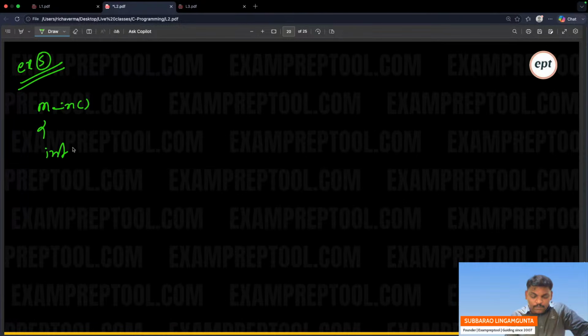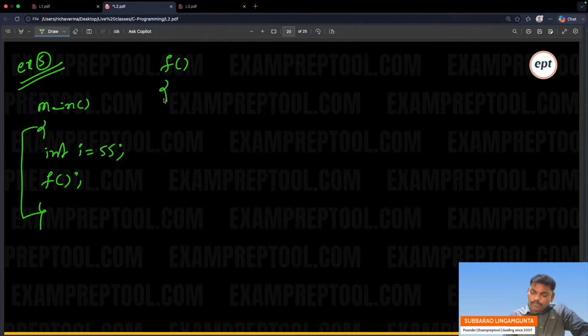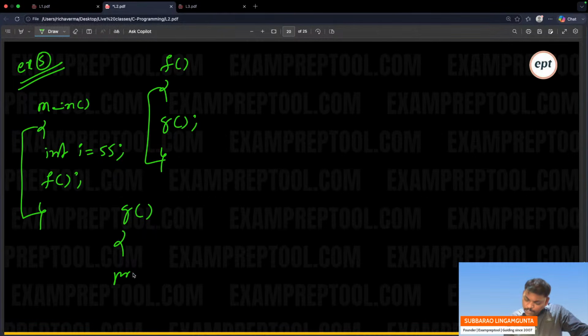int i = 55. The F function is called. Go to the F function. In the F function, the G function is called. In the G function, printf("%d", i). Try this. What will be the output of this?